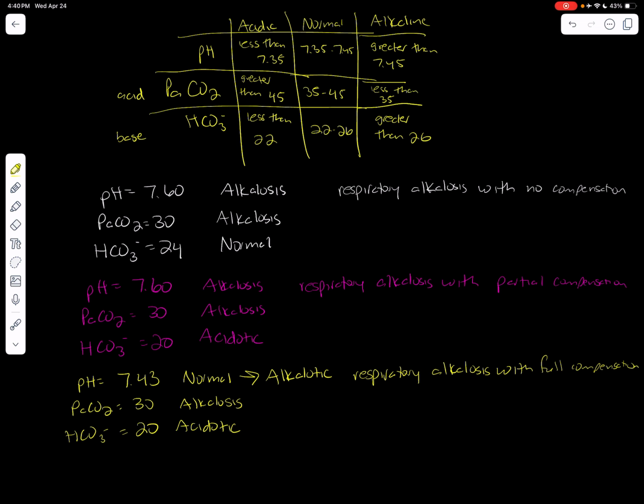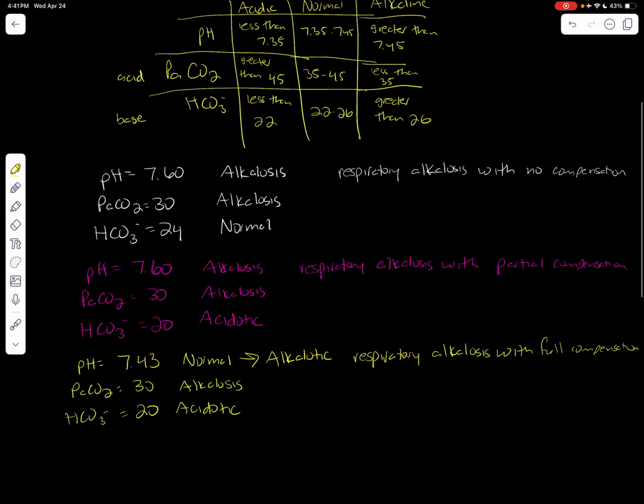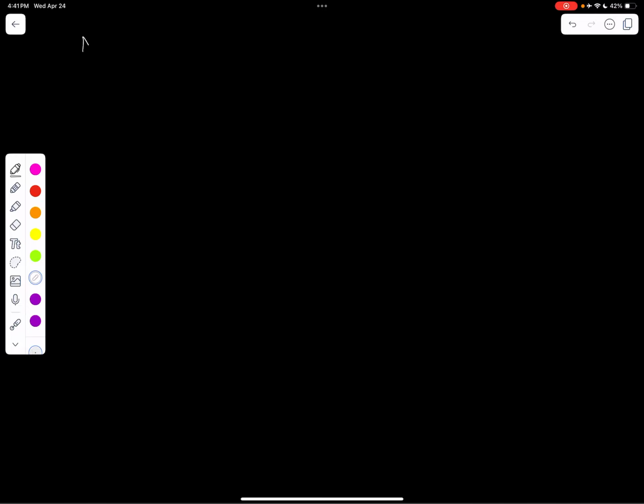Now, there is a way that we can identify all of these. We're going to start off with no compensation. With no compensation, pH is abnormal, and one of two factors, and when I say factors, I mean bicarb and CO2, is abnormal, but only one of two is abnormal.